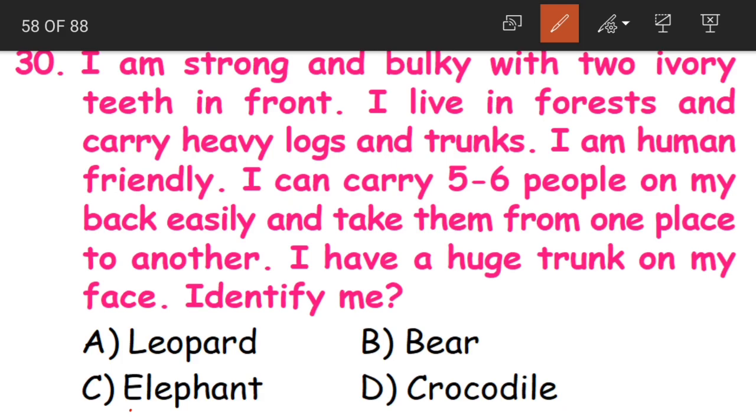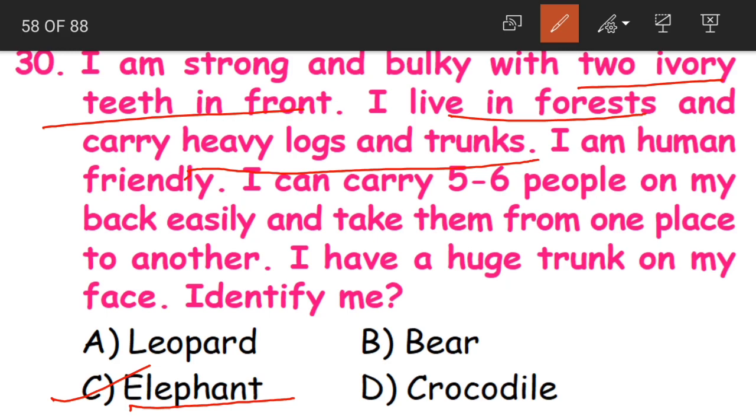So I think everybody can identify this particular animal very easily, no? Because it's none other than the elephant. See, the answer, because it has got 2 ivory teeth, white in color. It lives in forests. It carries heavy logs and trunks, and it is human friendly, and it can carry 5 to 6 people on its back, and it has got a huge trunk. So that animal is none other than the elephant.